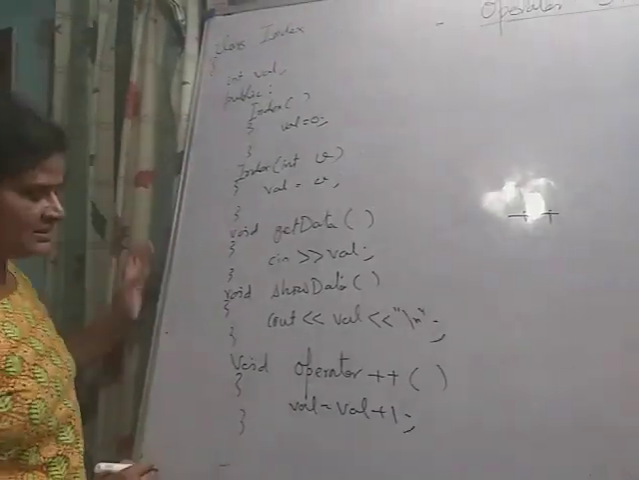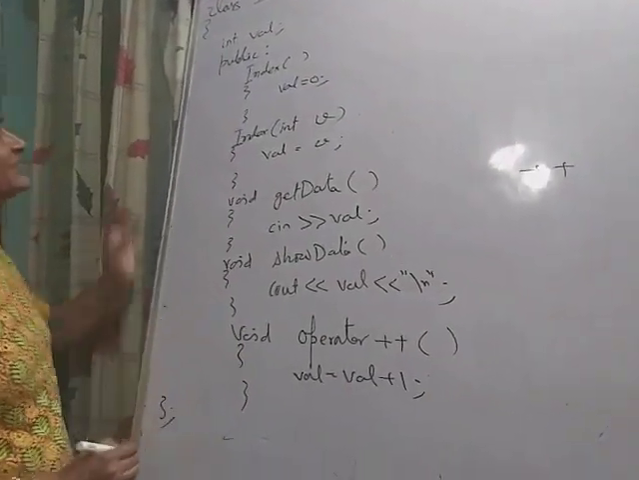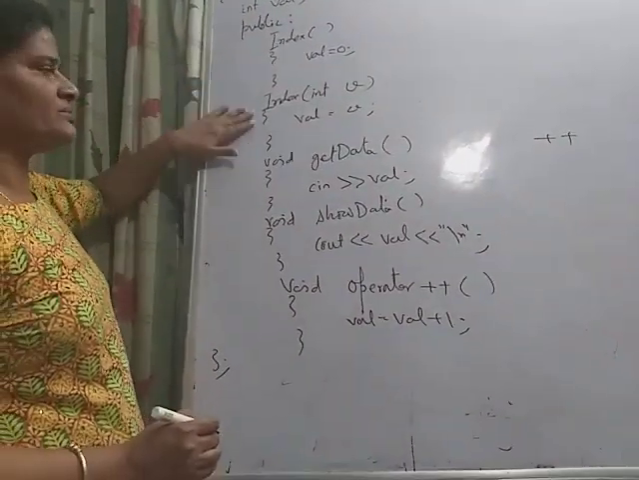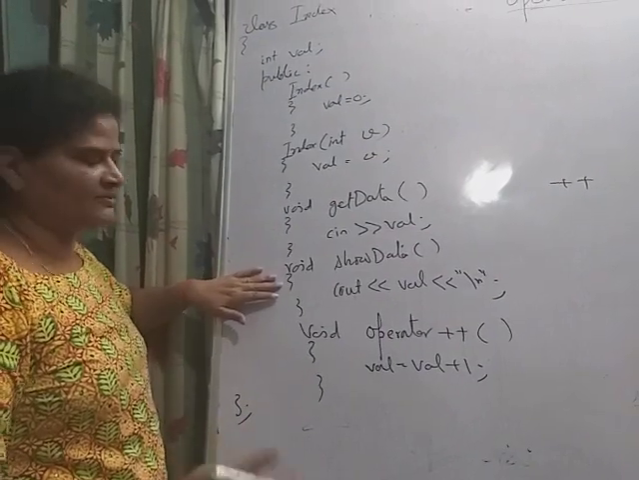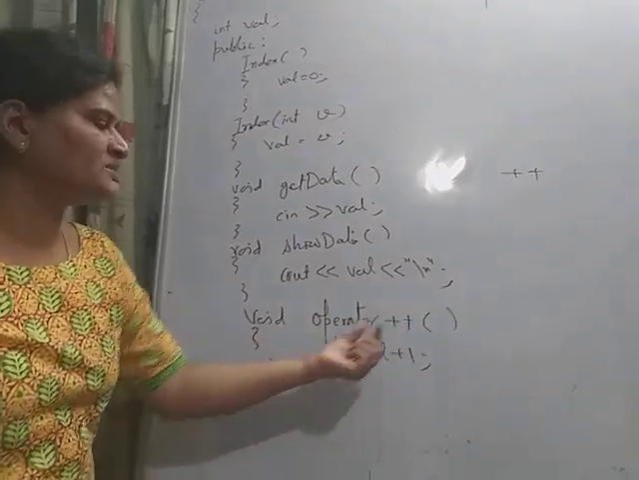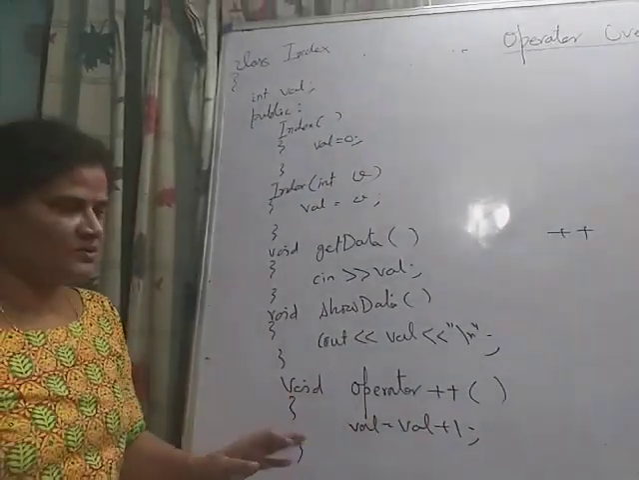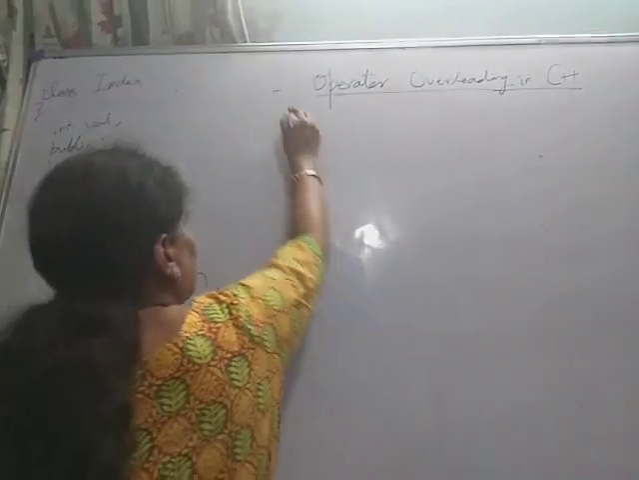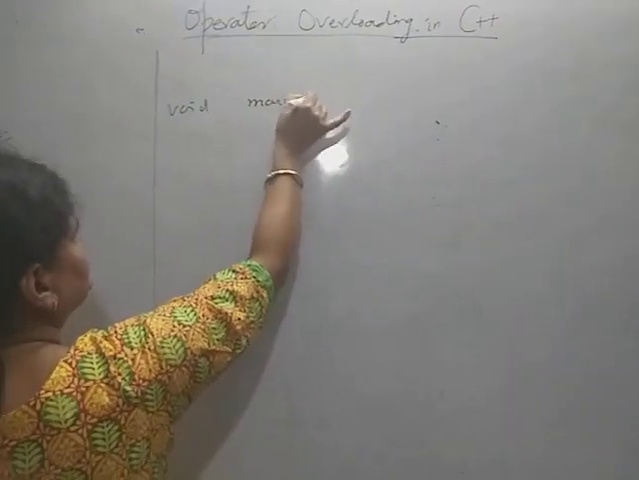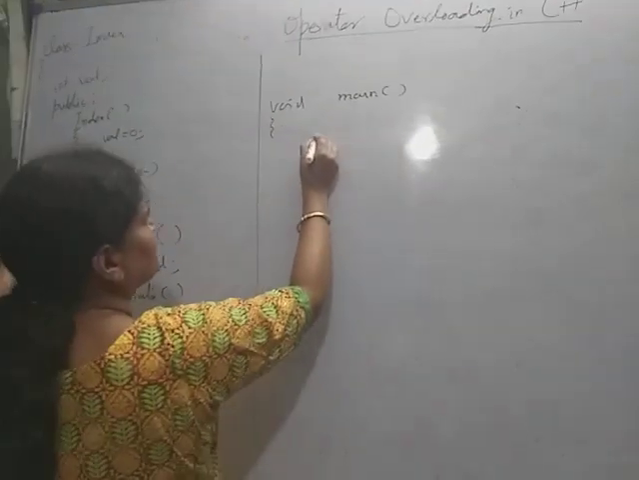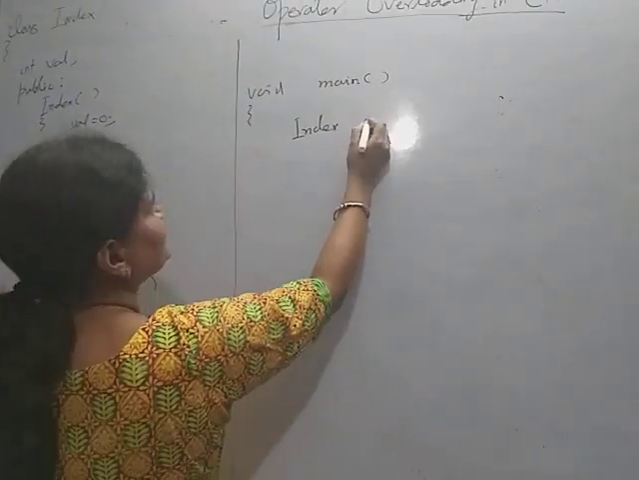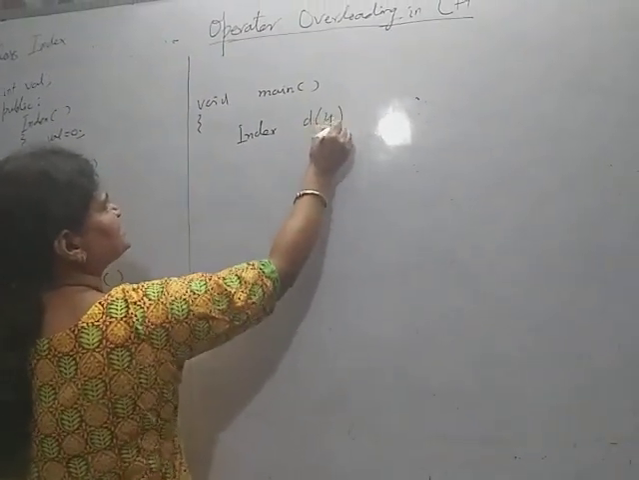So this is the simple class definition of index. It consists of two constructors, no argument default, get data for taking the data, show data for writing, and this is the overloading of the operator plus plus with the keyword operator. Now here I am writing void main. In main, first I want to declare the object of class index, say suppose d, and here I am passing 4.